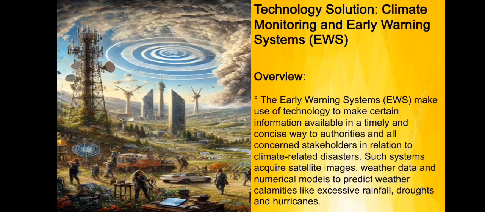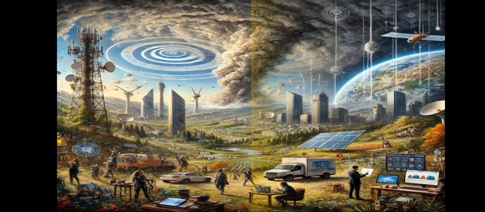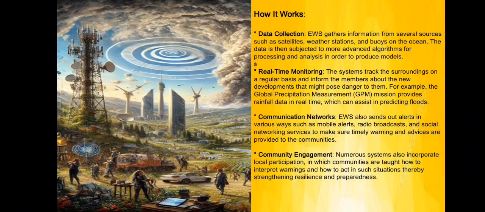Overview: the early warning systems, or AWS, make use of technology to make certain information available in a timely and concise way to authorities and all concerned stakeholders in relation to climate-related disasters. Such systems acquire satellite images, weather data, and numerical models to predict weather calamities like excessive rainfall, droughts, and hurricanes. How it works: data collection. AWS gathers information from several sources such as satellites, weather stations, and buoys on the ocean. The data is then subjected to more advanced algorithms for processing and analysis in order to produce models.